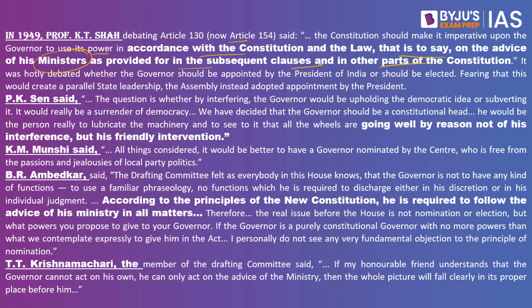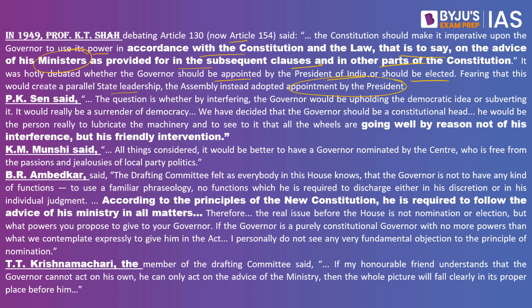It was hotly debated whether the governor should be appointed by the President of India or should be elected. Fearing that this could create a parallel state leadership, the Assembly instead adopted appointment by the President. In order to prevent this, who has to concentrate the power in the state? Is it the governor or the chief minister? If there is an election for the governor, it means there will be a clash between the governor and the chief minister. Who will run the show in the state will become a friction point. In order to prevent it, there is something called appointment by the president. So he nominates the governor, selected to prevent this friction point.